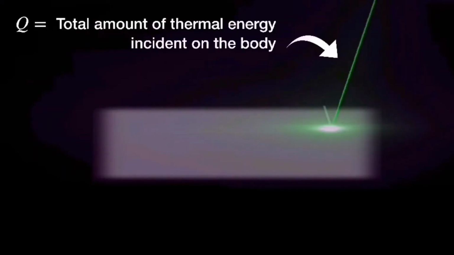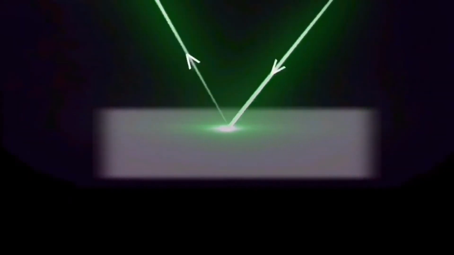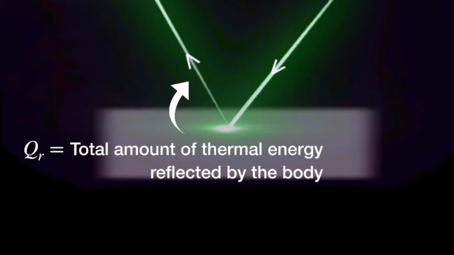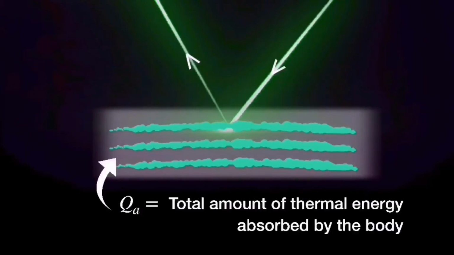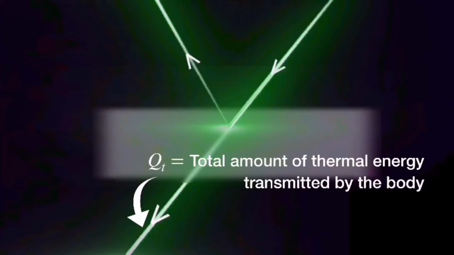Let Q be the total amount of thermal energy incident on the body, QR the amount reflected, QA the amount absorbed, and QT the amount transmitted. According to the law of conservation of energy, Q equals QA plus QR plus QT.